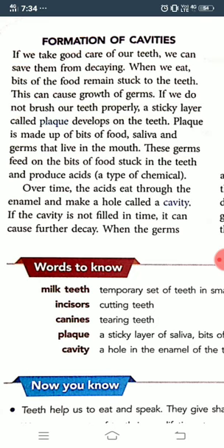Now plaque is made up of bits of food, saliva and germs that live in the mouth. The germs feed on the bits of food stuck in the teeth and produce acids. So as I said, the sugary substance or the food that is being stuck, that is converted into acid. Over time, acid eats through the enamel and makes a hole called cavity. So what happens? This acid generally penetrates, মানে ফুটো করে ভিতরে ঢুকে যায়, and it makes a hole, and that hole is called the cavity.